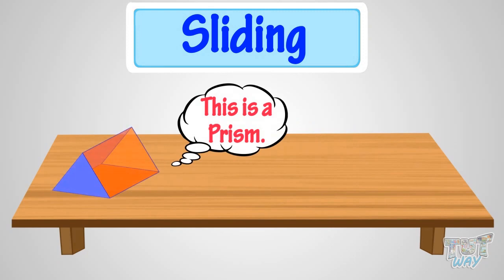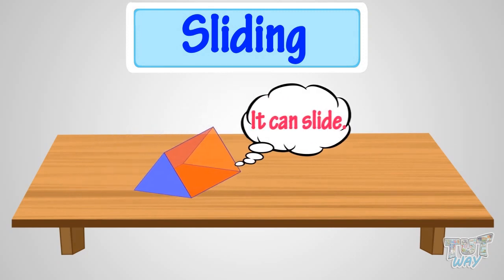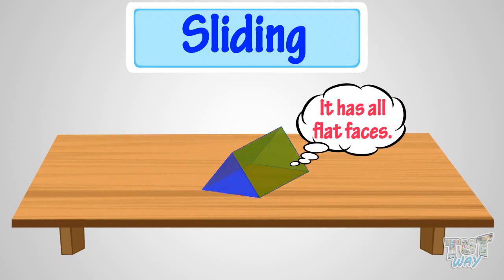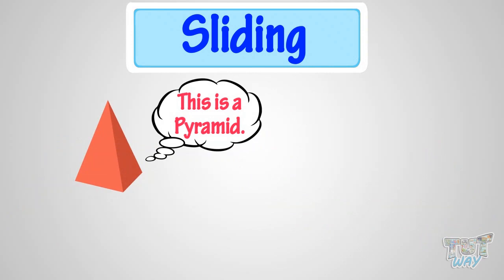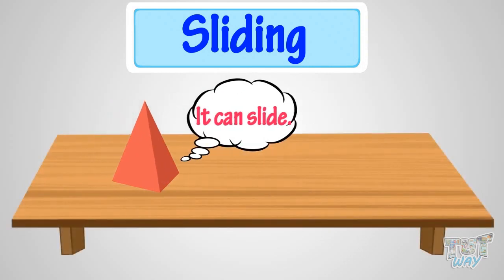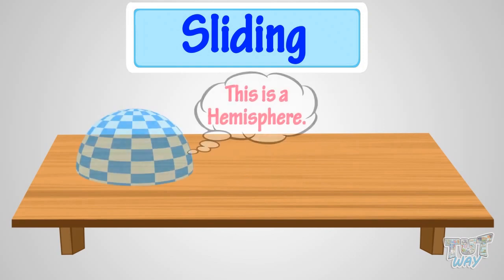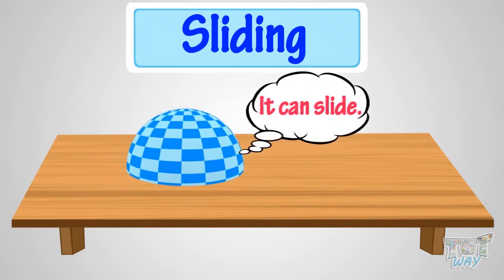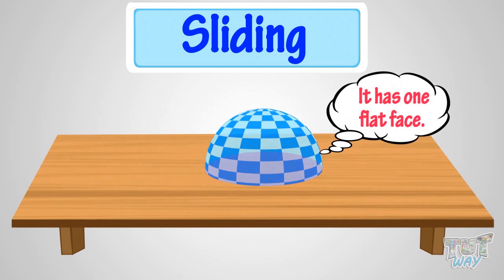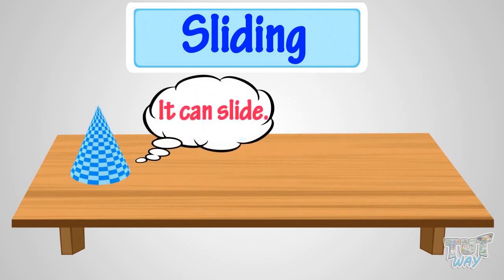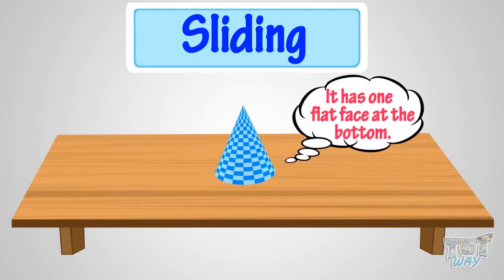This is a prism. It can slide as it too has all flat faces. This is a pyramid. It too can slide, as it too has flat faces. Hemisphere. It can slide, as it has one flat face. Cone. Cone can slide, as it has one flat face at its bottom.